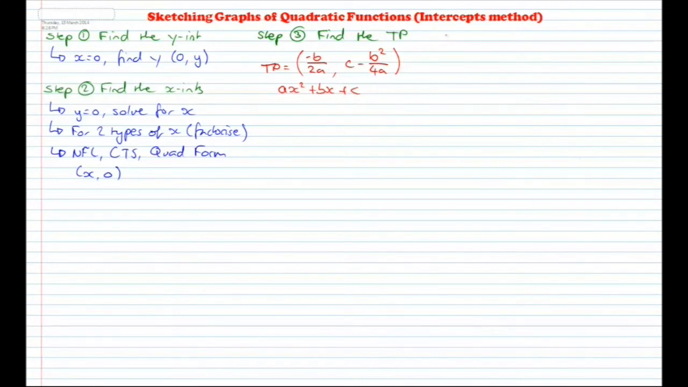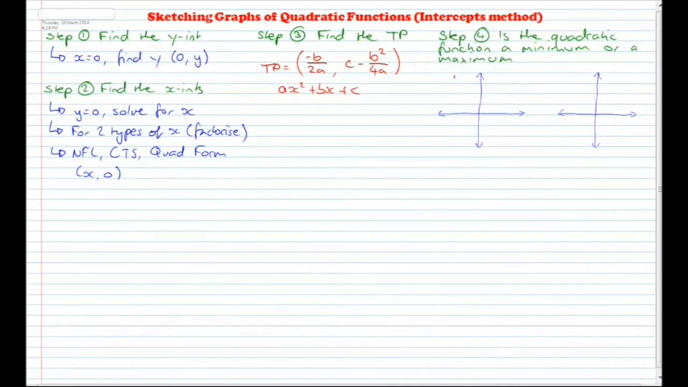And step 4 is to determine whether or not the quadratic is a minimum parabola or a maximum parabola. That is, does the graph look like this? That is a maximum parabola, where the graph goes down to a minimum point, but then continues going up and up and up forever, for as long as x goes across. Or a minimum parabola, where the graph goes from a minimum point all the way up to a maximum point, but then forever, as far as you go across for the x value, it continues to go down and down.